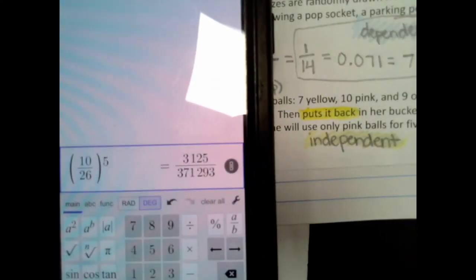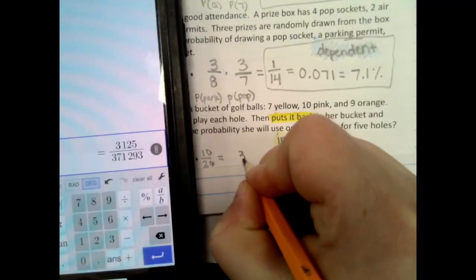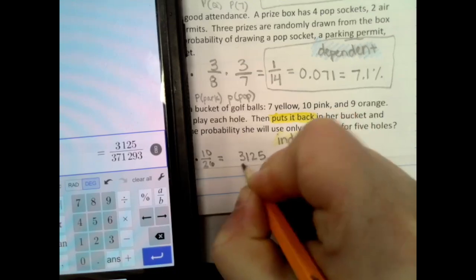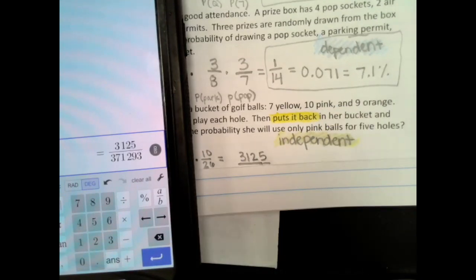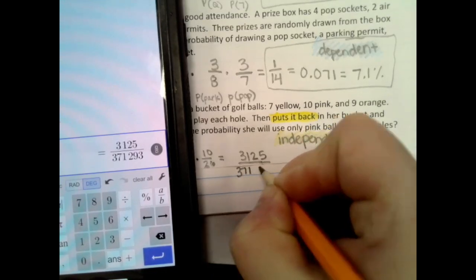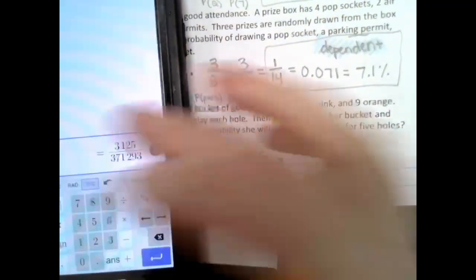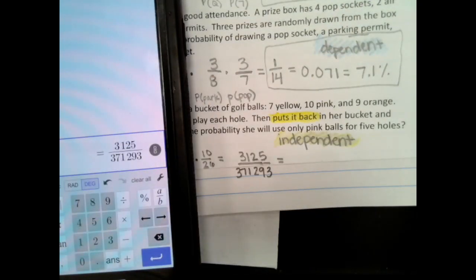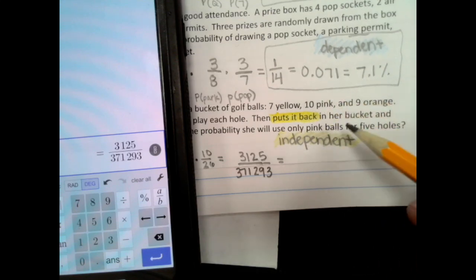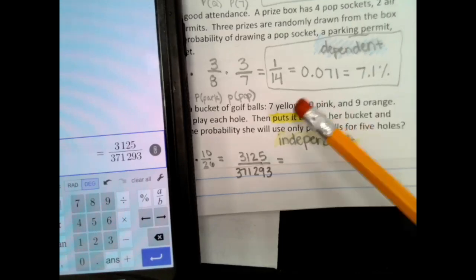We get this crazy long fraction. 3125 out of 371293. Crazy numbers. All right, even though the majority of the golf balls are pink in the bucket, I would think grabbing a pink golf ball 5 times in a row would be pretty common because there's 10 pink golf balls compared to the other ones.